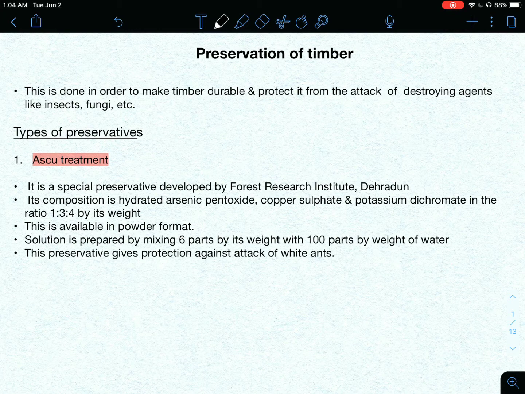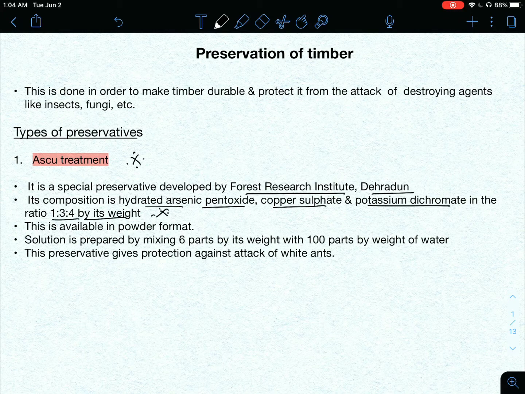Okay, so ASU treatment. This as such is an important topic. This preservative was developed by Forest Research Institute, Dehradun. What is important is its composition. It is composed of hydrated arsenic pentoxide, copper sulfate, and potassium dichromate in the ratio 1 is to 3 is to 4 by weight.